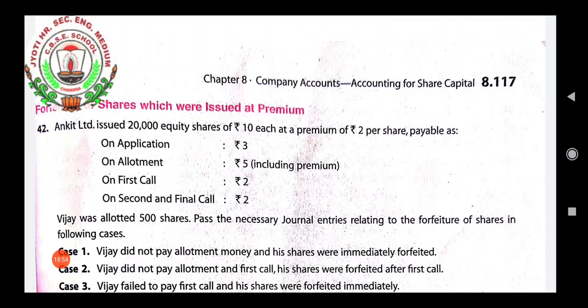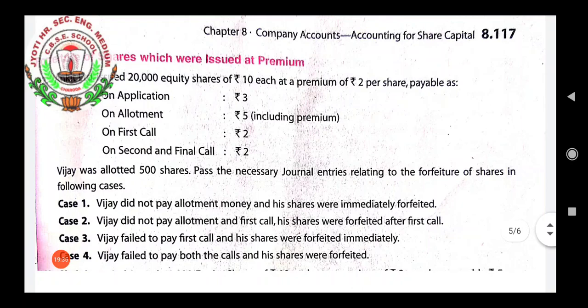Forfeiture of shares which were issued at premium. Question is, Ankit Limited issues 20,000 equity shares of 10 each at a premium of 2 rupees per share. Means 10 plus 2, total is 12 rupees. And how is it payable? On application 3 rupees will be paid, on allotment 5 rupees including premium. Premium here we are having 2 rupees. So 5 minus 2, 3. So allotment money is 3 rupees plus 2 rupees premium. On first call 2 rupees, on second and final call 2 rupees.